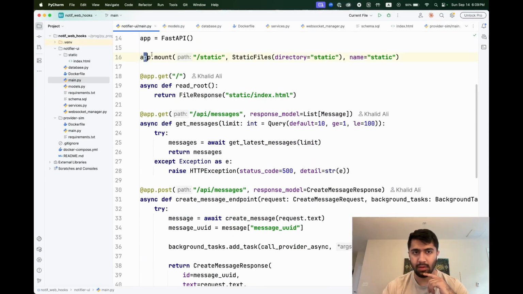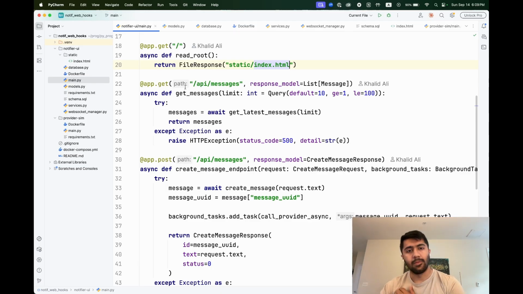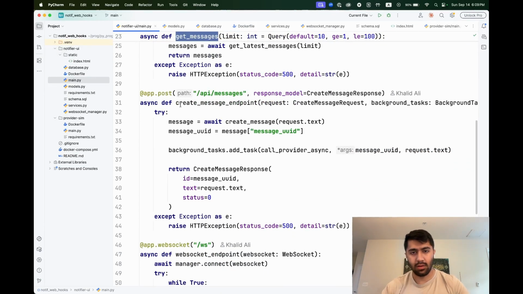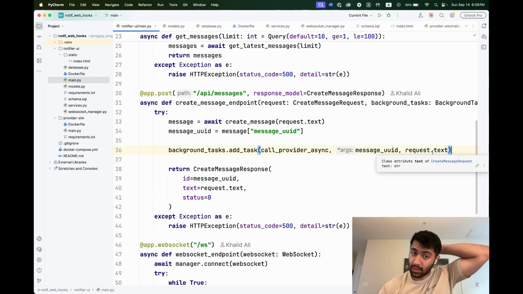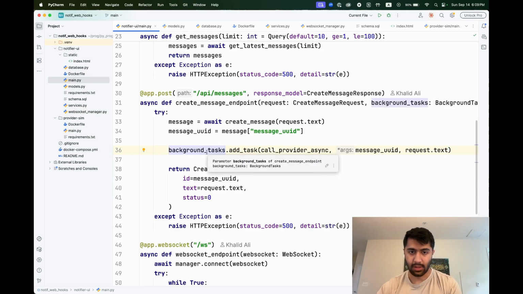So you can see here, simple FastAPI app. We're serving static files. When you get to the root, we'll serve index. So this is our get messages route, but the cool stuff is right here in create message. When we create a message, we're going to update our database, and then we'll actually call the provider asynchronously with our UUID and the actual message to send. And we have this going as a background task.